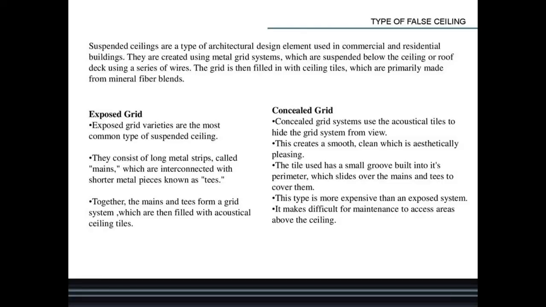There are two types of false ceiling, that is exposed grid and concealed grid. In exposed grid, the grid will be seen by us from below, as we are fixing this ceiling to the slab. So from the bottom, from the ground, we see these grids. And in concealed grid, as you know, concealed means which is not seen. So the grids are not visible. That is the main difference.